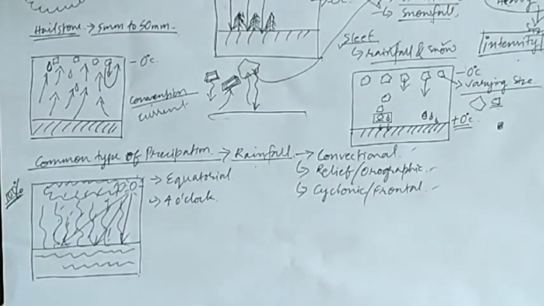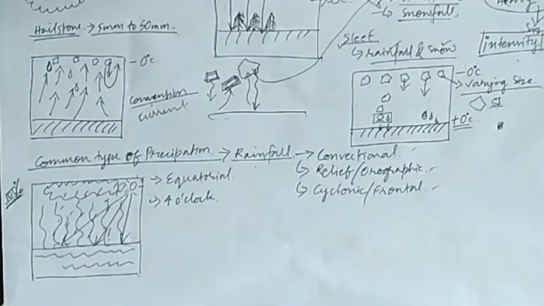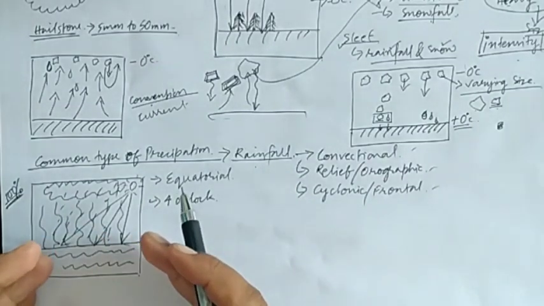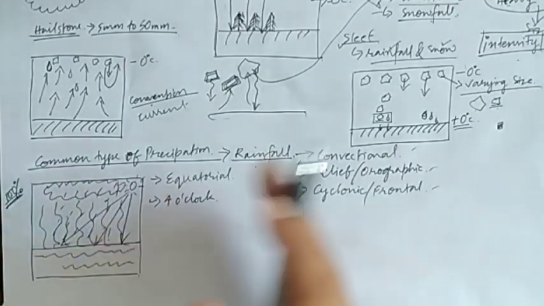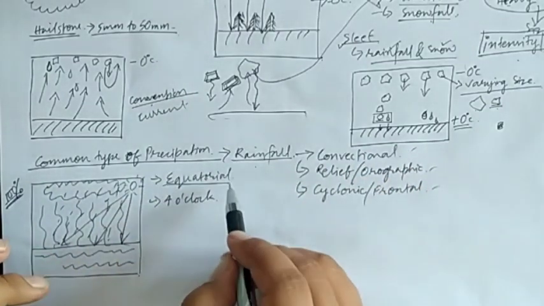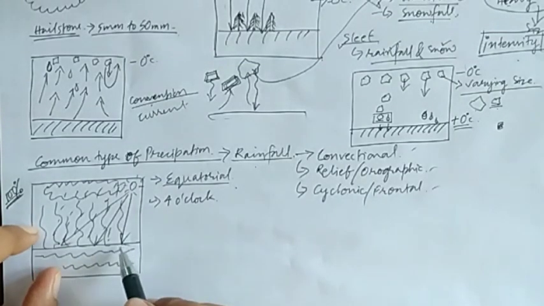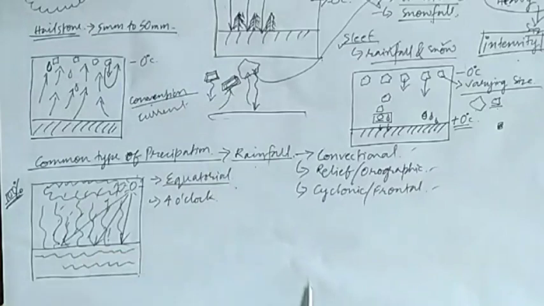Why? Because during the daytime lots of evaporation takes place, and at the evening time the rainfall will occur. So this is a weather phenomenon on a daily basis. It occurs every day in the equatorial areas. This type of rainfall occurs because of the vertical rising of the air.